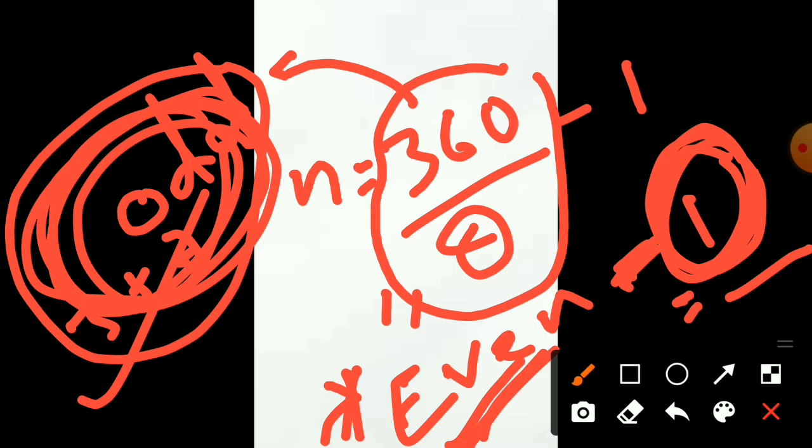Let us try it once. If two mirrors are arranged at a 60 degrees angle, two mirrors are kept with the 60 degrees angle only, at the time how many images will be formed?